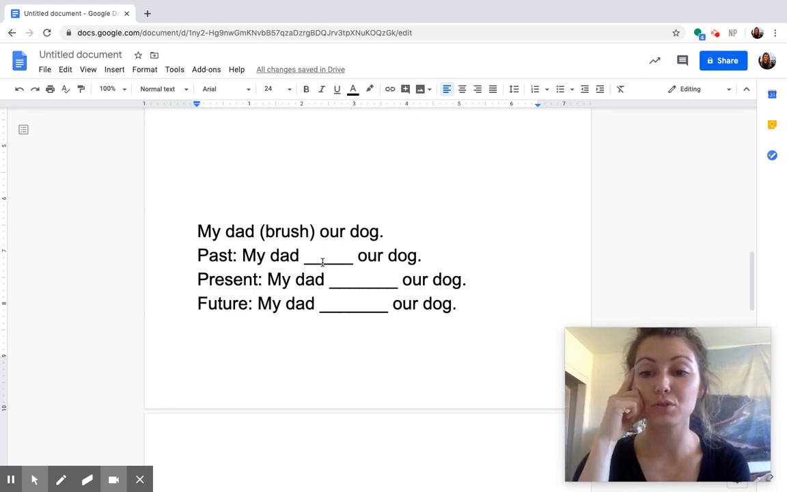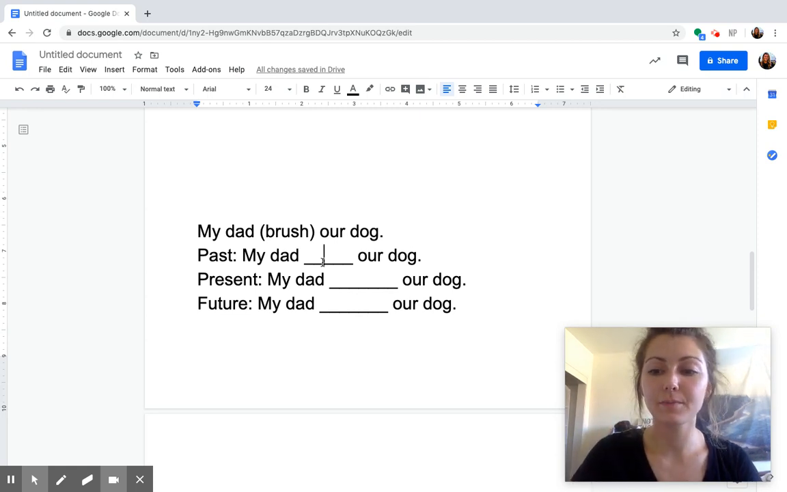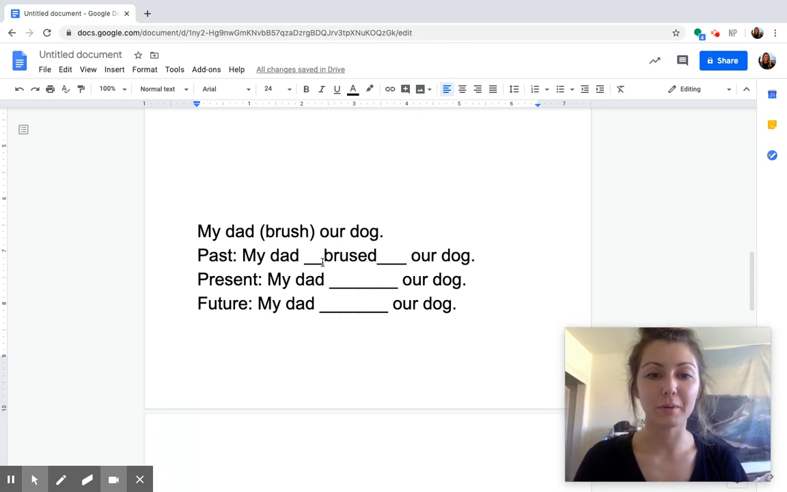First, start with past tense. Without going back up to our example, you can use your composition book in that last example to help you. What do we need to add for past tense? You can pause the video if you need more time. My dad brushed. My dad brushed our dog. ED ending, past tense, brushed. Great. Next is present. Give present a try.